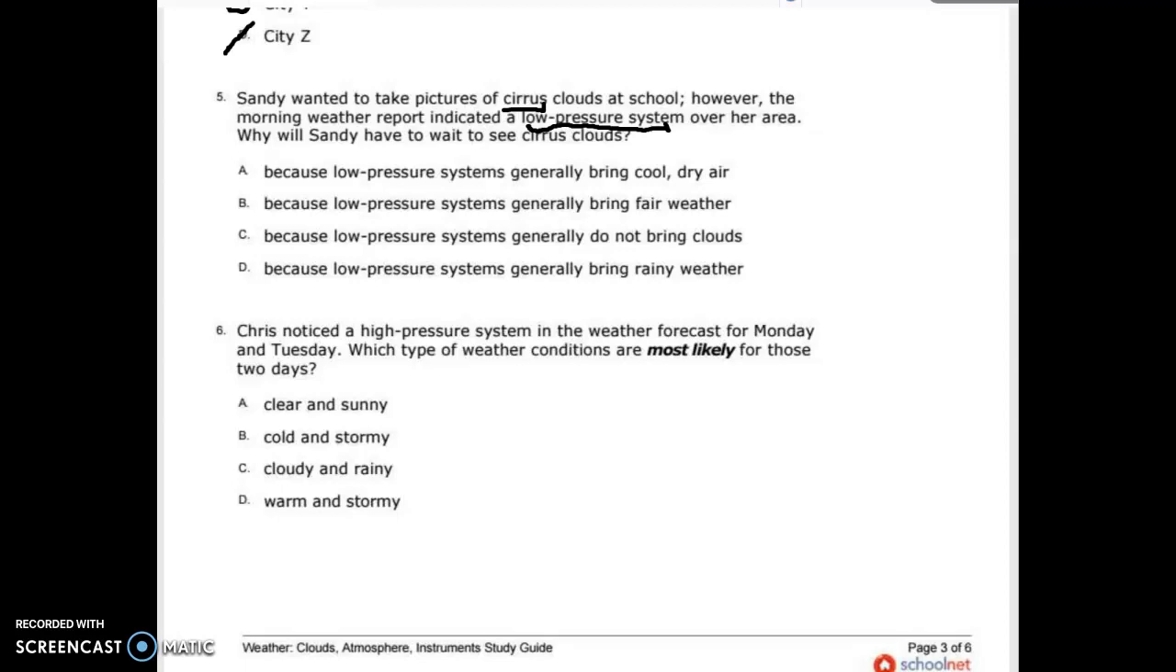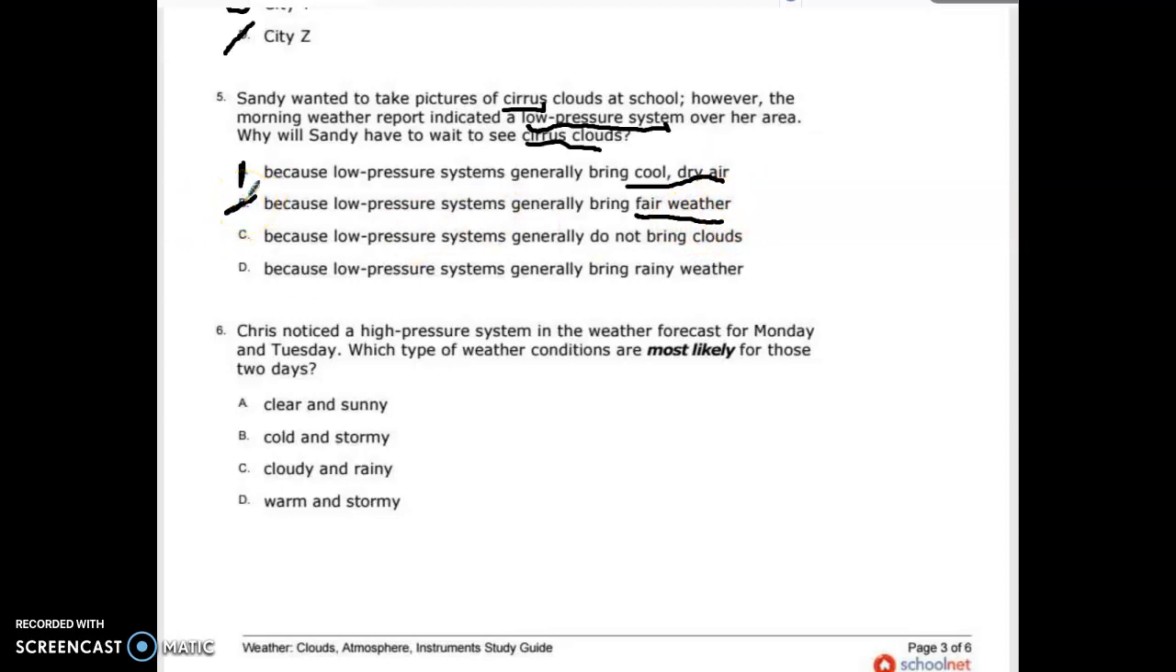Why will Sandy have to wait to see cirrus clouds? Because low pressure systems bring cool, dry air. That is not right. That is high pressure. So that's the exact opposite of what we would want to write. Is it because low pressure systems bring fair weather? Aren't these two pretty much the same thing? Yes. So that is not the answer.